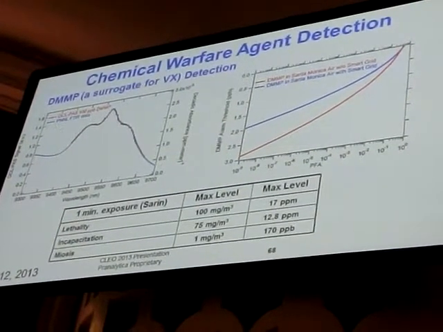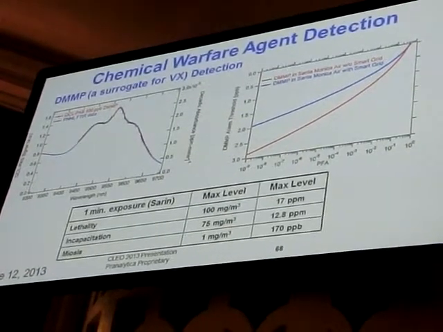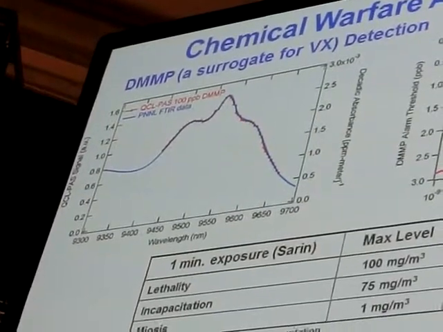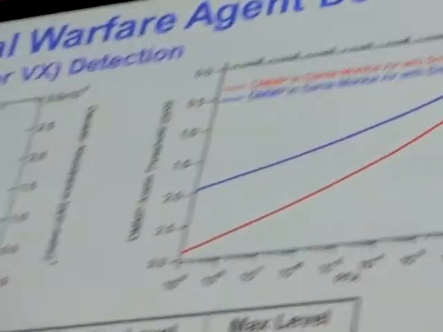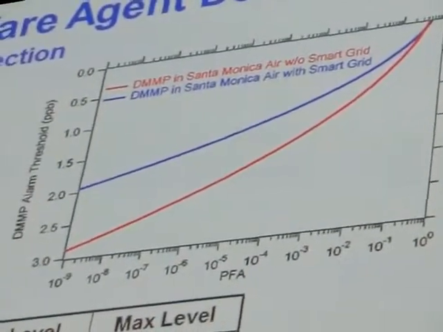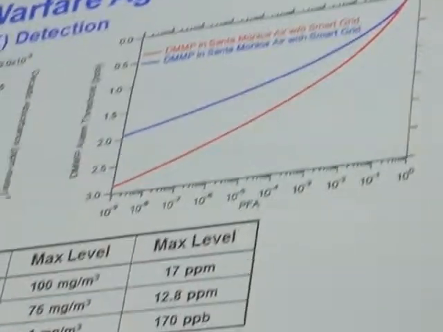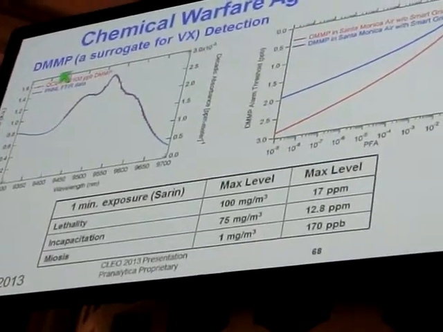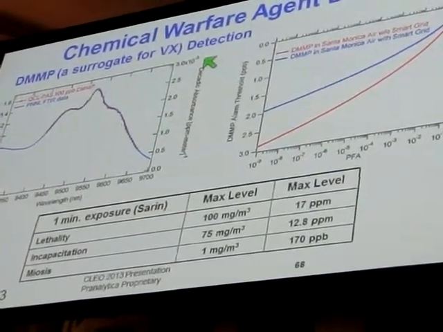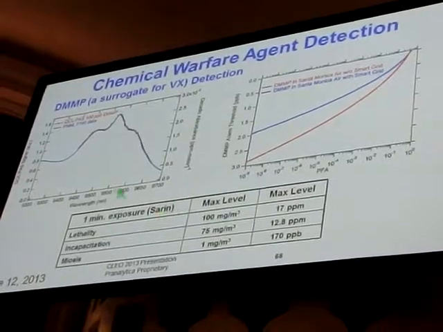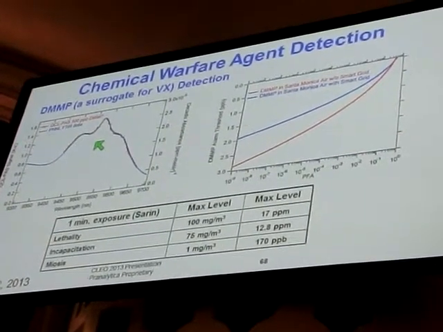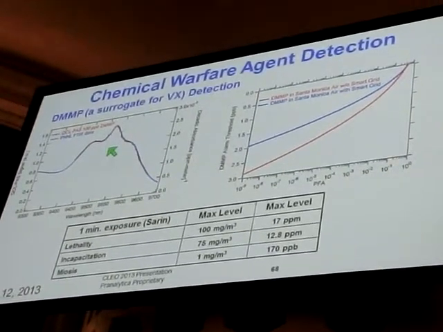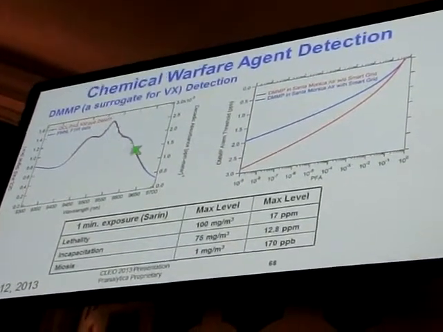In Santa Monica, we are not allowed to use sarin or any other chemical warfare agents. You can't bring them in, but you can use what are called simulants, things that look like it, have similar properties, but are non-toxic. So in this particular case, we looked at DMMP, dimethyl methylphosphonate. It's a surrogate for VX. It's one of the chemical warfare agents. On the left-hand side, you see the measured output from the system that I had shown on the previous slide, as a function of wavelength.